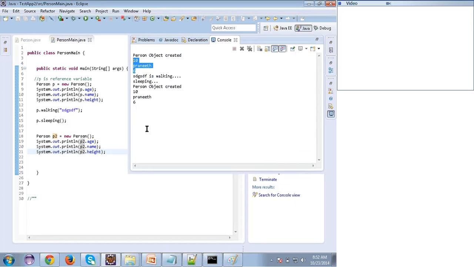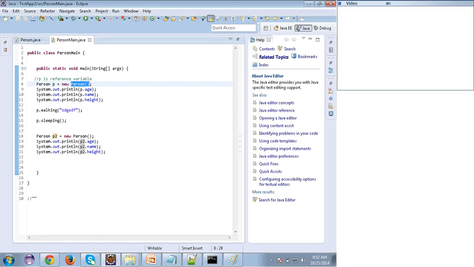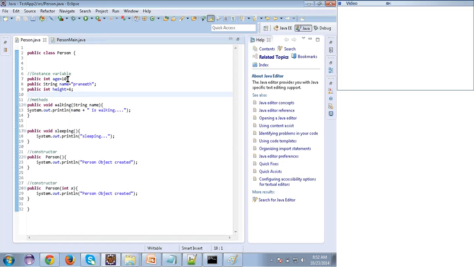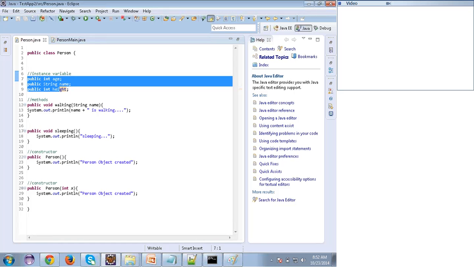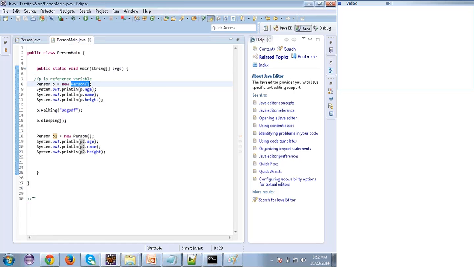In that case we use a parameterized constructor. See, when I say default constructor, this is all about it. So we should not give values over here. Remember, we just need to declare. That's it. We should not give the values, because if I give them over here, those will be common for all the objects. So we should not give them here. That is the one rule. So next thing, if I run now, what will I get?